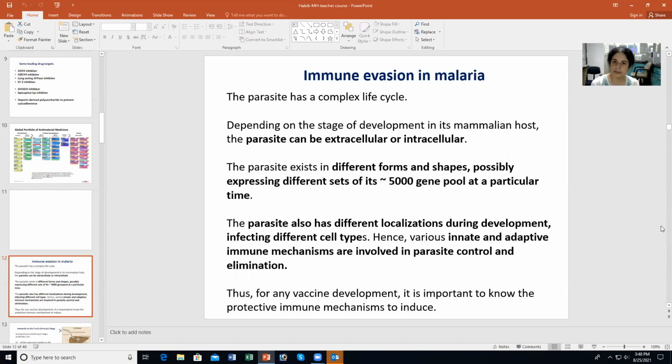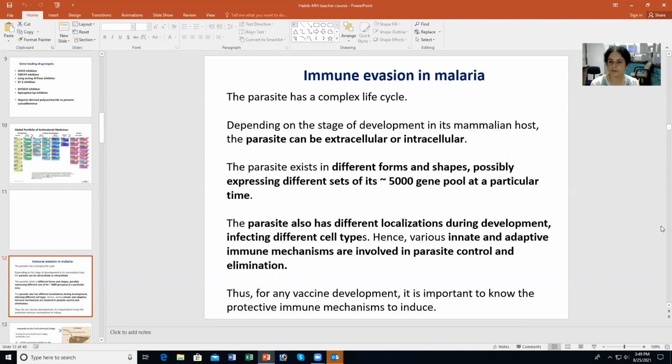Then, depending on the stage of development in the mammalian host, it can be extracellular or intracellular. Sporozoites are extracellular, but hepatocytic infections, liver infections, and the RBC infections are intracellular. The parasite exists in different forms and shapes. In each of these stages, you have different morphology of the parasite and different proteins expressed on the surface, and it expresses a different set of its 5,000 gene pool at a particular time. Some proteins are commonly expressed, more housekeeping proteins, but other proteins it modifies and expresses differently on the surface. So the immune system has a completely different set of proteins to recognize at different stages.